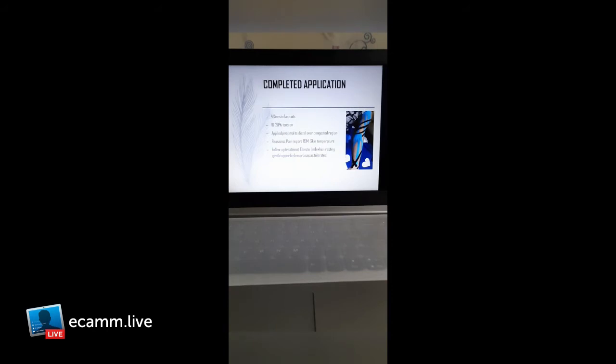Reassess the patient. Always reassess for pain report, whether any pain is there, or if the patient's pain has decreased or not. Check for range of motion. Any skin temperature changes, we have to note or write down. Follow-up treatment would be to elevate the limb when resting and gentle upper limb exercises as tolerated.